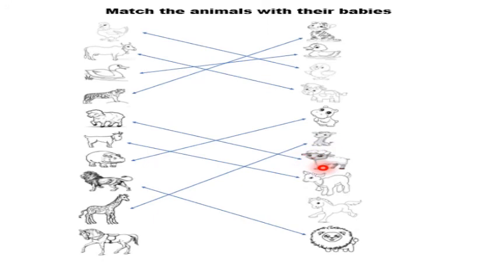Lamb. Is this lamb a baby of horse? No, this lamb is a baby of sheep. Kid. Is this kid a baby of horse? No, this kid is a baby of goat. Foal. Is this foal a baby of horse? Yes, this foal is a baby of horse. So let's match horse with foal. Okay, now got it?